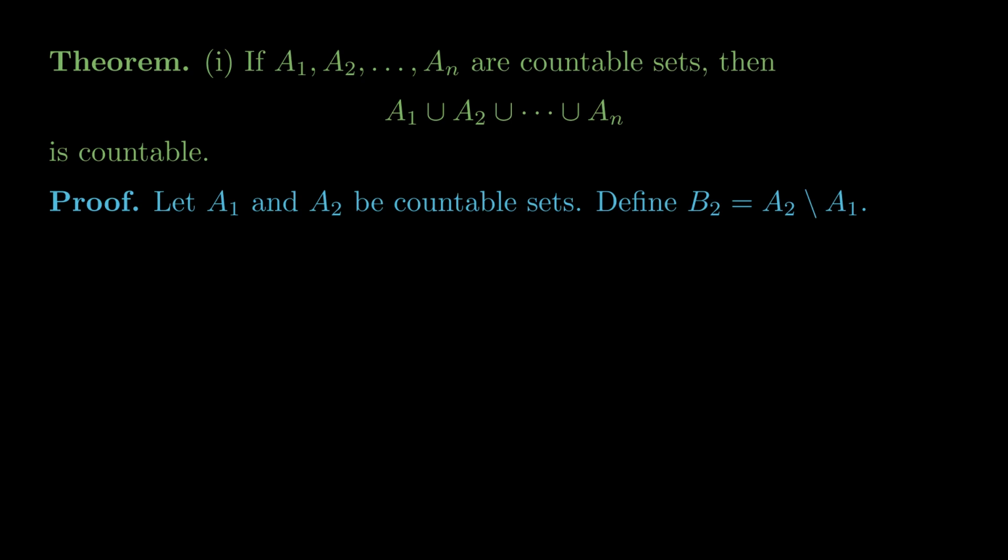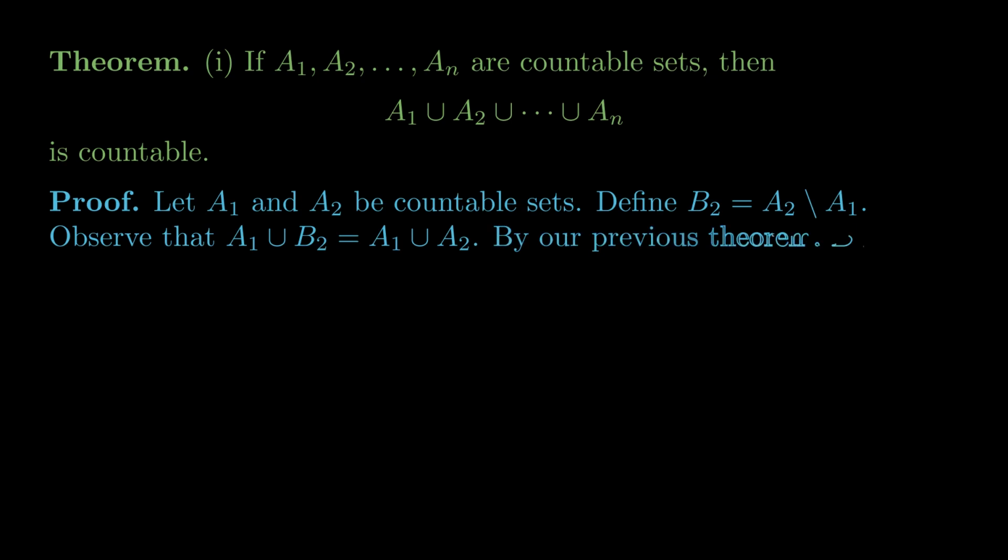Let's define B2 to be the set difference A2 minus A1, so that we're working with two disjoint sets. We can observe that A1 union B2 is equal to A1 union A2, but considering a disjoint union, we'll make our argument cleaner. We won't have to worry about the same element showing up in both sets. By our previous theorem, B2 is either countable or finite because it's a subset of A2.